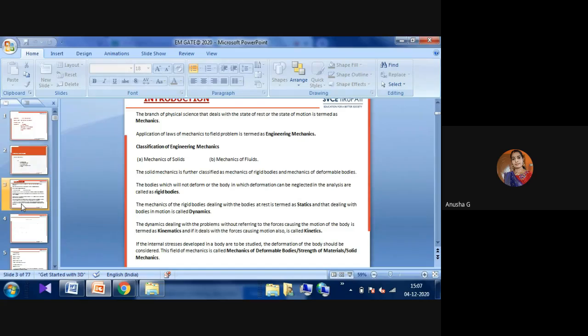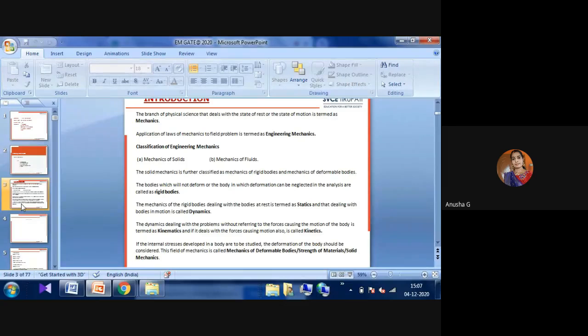The application of laws of mechanics to field problems is termed engineering mechanics. The problems that we observe in the field, the application of laws of mechanics to them, is termed engineering mechanics.